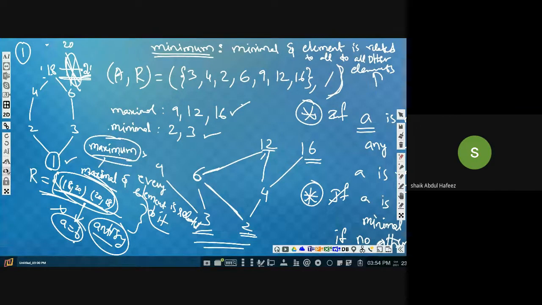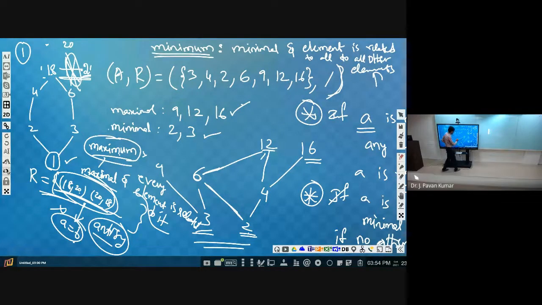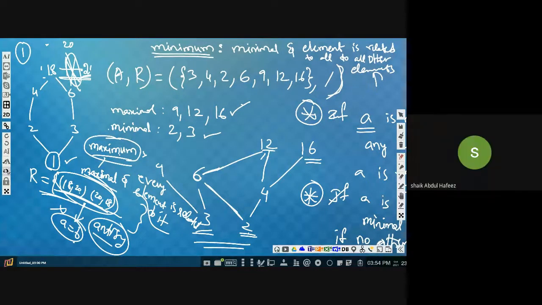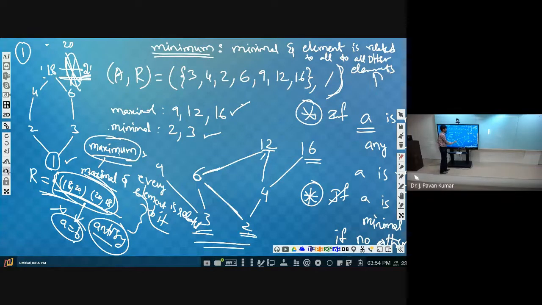No maximum, sir. Very good. There is no maximum element. And similarly, what is the minimum element? No minimum element. So there can be posets where there is no maximum element and where there is no minimum element as well. So there can be multiple minimal elements, multiple maximal elements, but a unique maximum element and a unique minimum element. These things should be clear. And there can be posets without a maximum element, and posets without a minimum element as well. Clear?